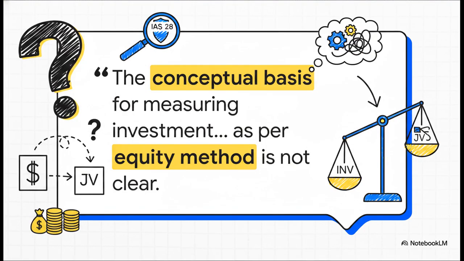But just before wrapping up their letter, GAAP Advisors drops this fascinating, almost philosophical critique. They note, "the conceptual basis for measuring investment in associate and joint venture as per equity method is not clear." They point out that it's actually highly debatable whether the equity method is truly a measurement method at all, or just a simplified one-line consolidation method.